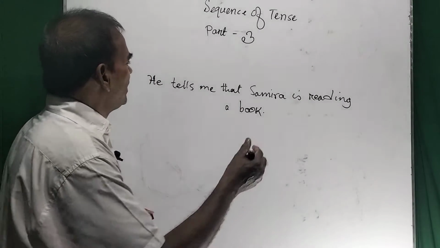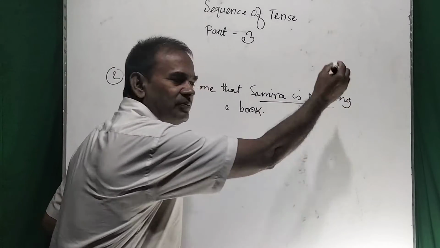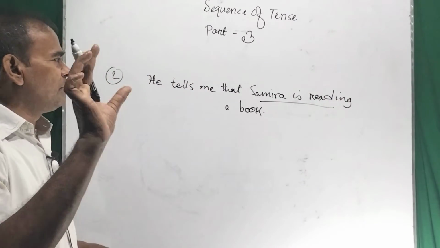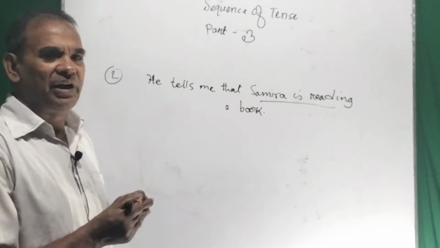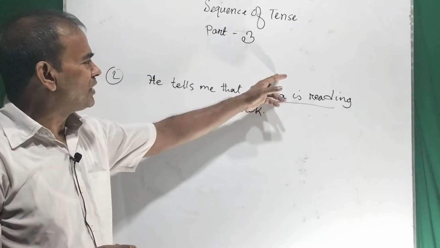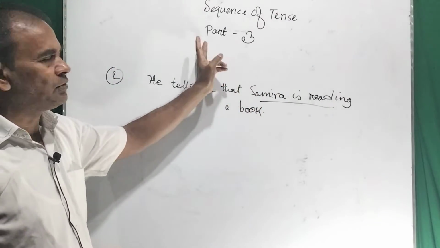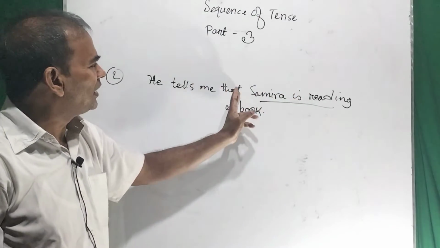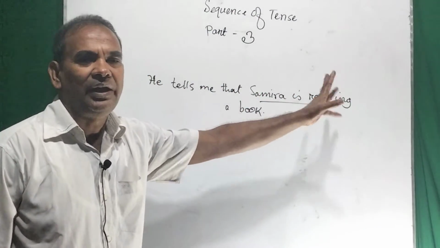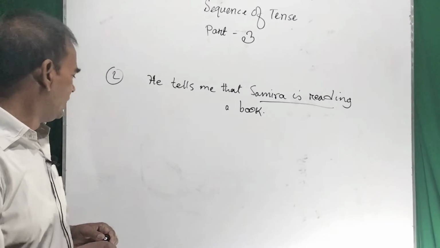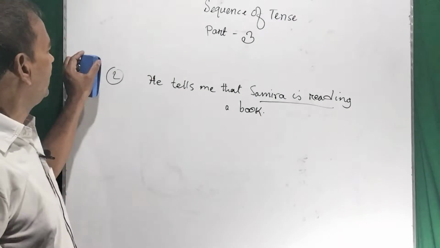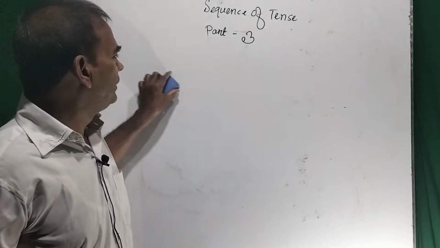We can use the present continuous tense or maybe some other tense, but we generally use according to the sequence of tense. According to the rules of sequence of tense, we can use present continuous tense in the subordinate clause.